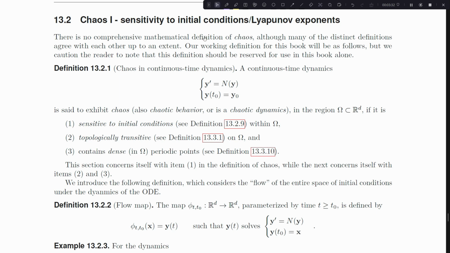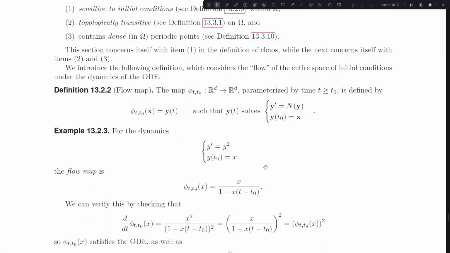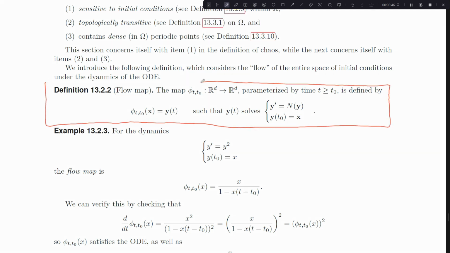Well, anyway, to kind of head into the rest of these sections, and actually the rest of this book, is the following definition. So I really want all of you to take a good amount of time to figure out what this definition is saying, because the rest of the book relies very heavily on this definition. Okay, so this definition is the definition of a flow map.